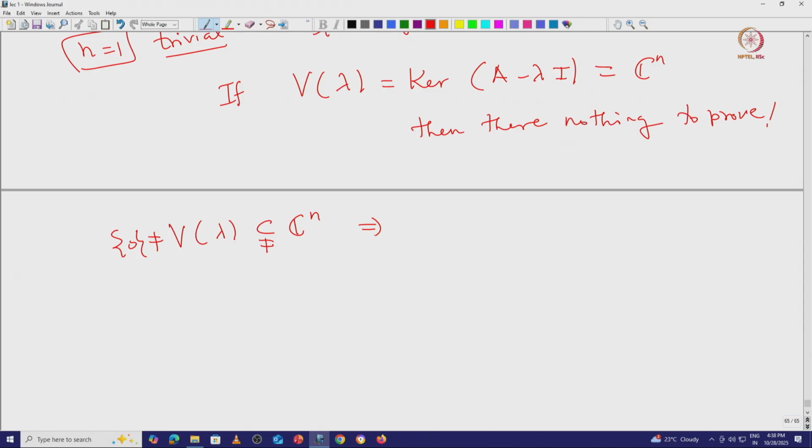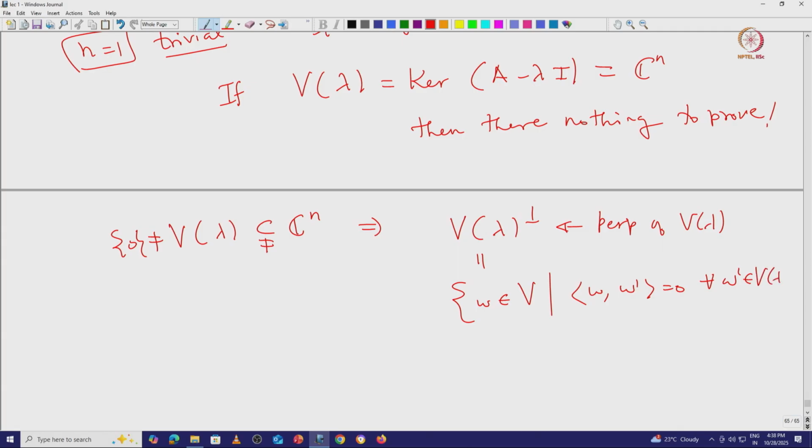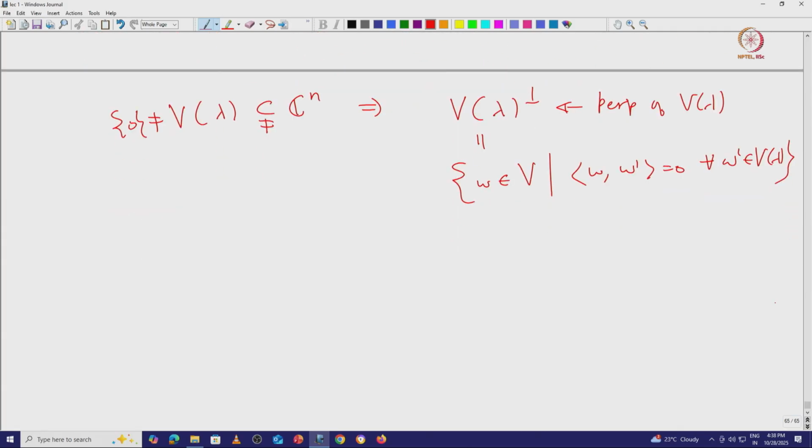In this case we can look at the perpendicular of V lambda. This is by definition consisting of those W in V such that the inner product of W with W dash is 0 for all W dash in V lambda. We already proved that the perp of V lambda gives a unique choice for the complement of V lambda.